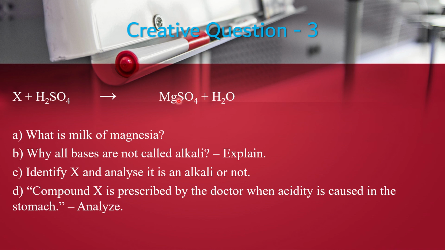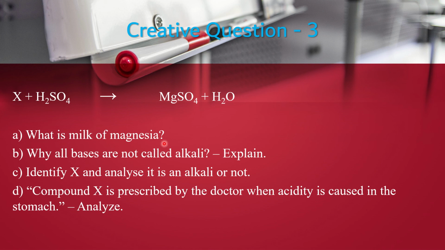So it may be magnesium oxide or magnesium hydroxide. That means instead of X, you can write magnesium oxide or magnesium hydroxide. But normally, it is better to write the metallic hydroxide. So you will write here magnesium hydroxide.